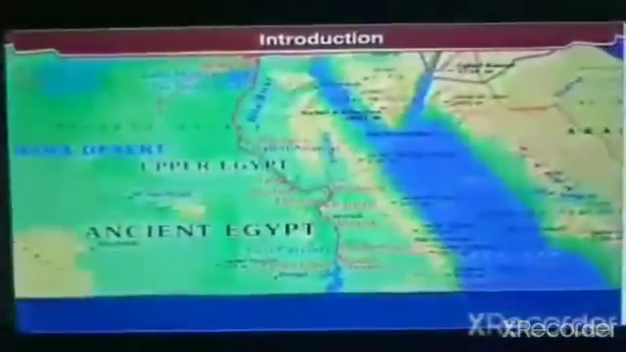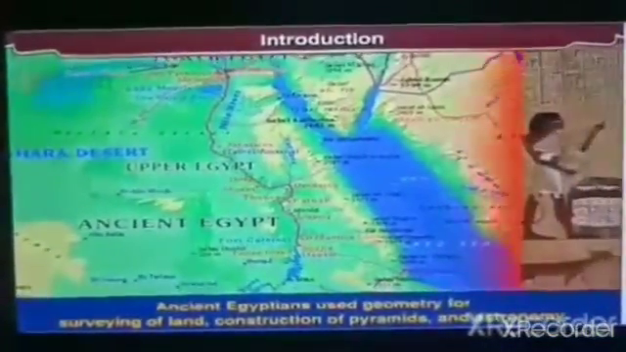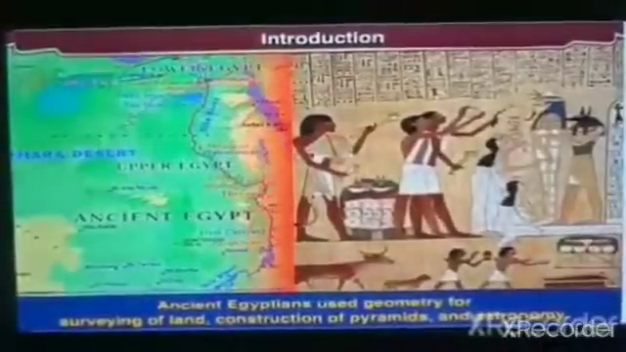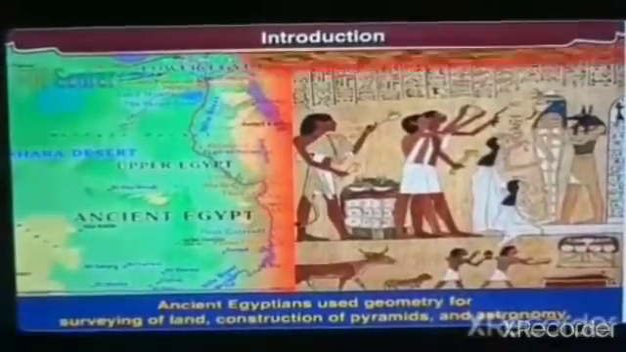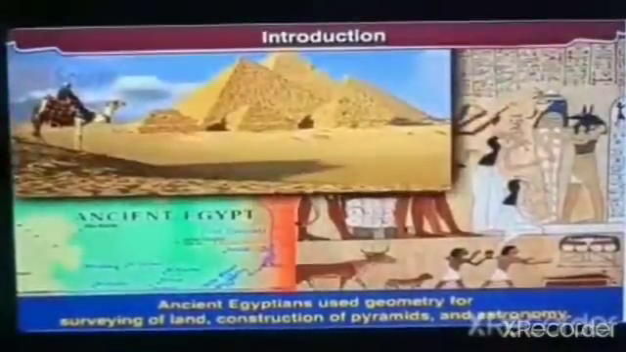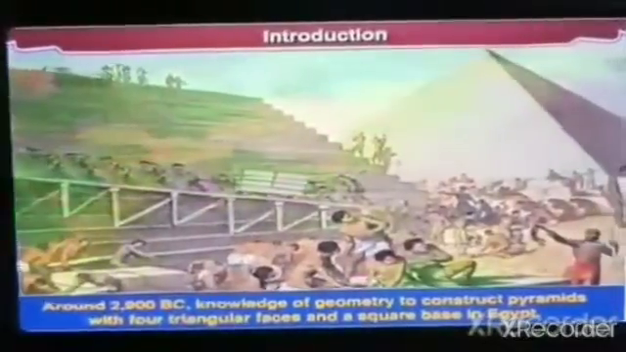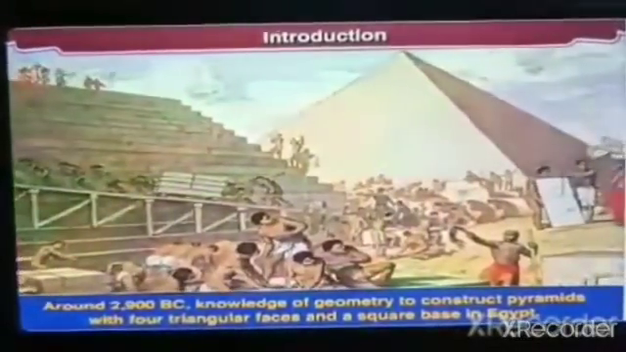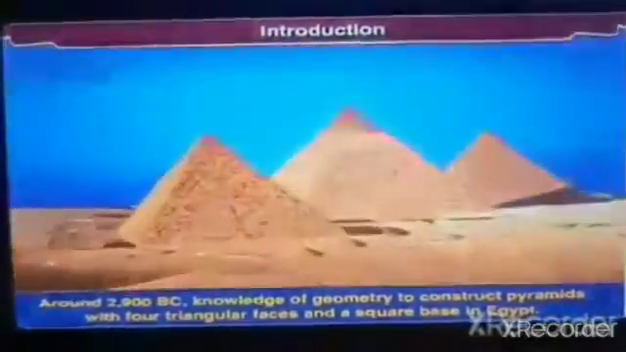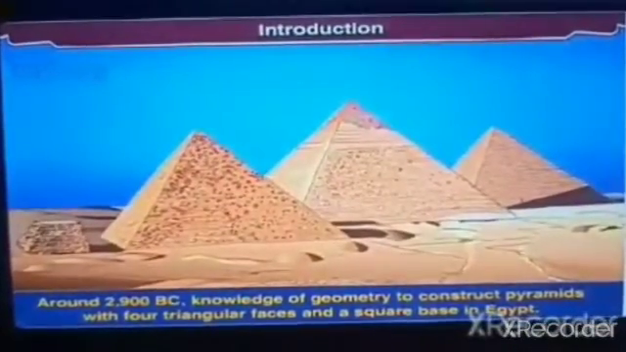Ancient Egyptians used an early stage of geometry in several ways, including the surveying of land, construction of pyramids, and astronomy. Around 2900 BC, ancient Egyptians began using their knowledge of geometry to construct pyramids with 4 triangular faces and a square base in Egypt.